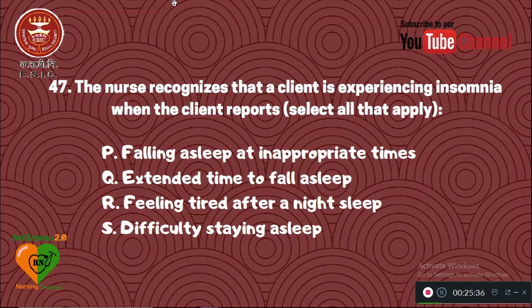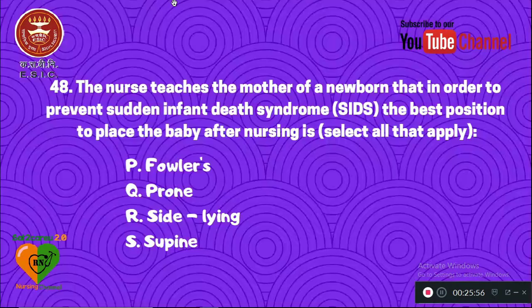All the things you have to select. So multiple answers will be there for these options. So options Q, R, S: extended time to fall asleep, feeling tired after a night's sleep, and difficulty staying asleep. These three are related to insomnia.